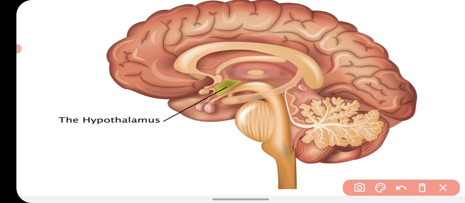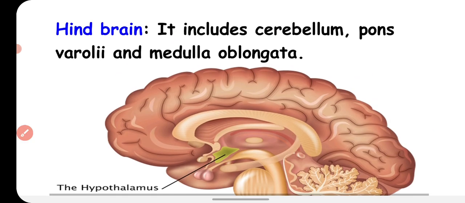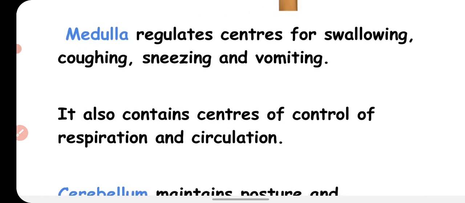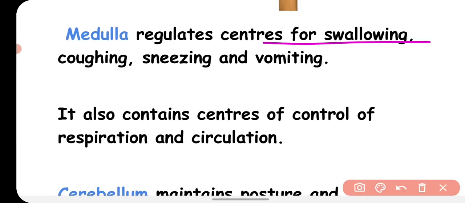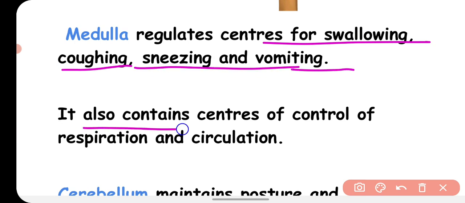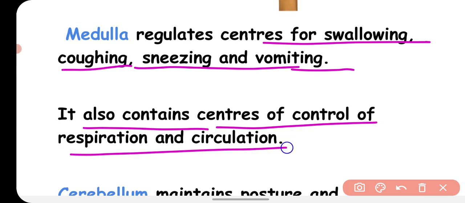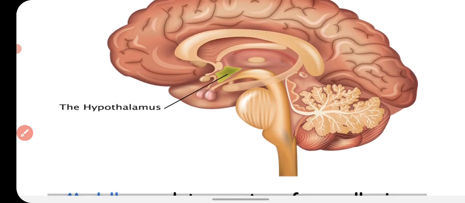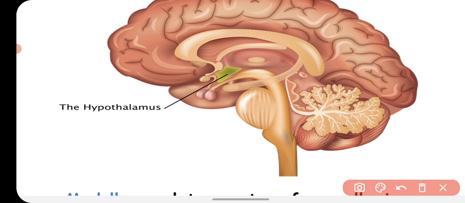Okay, so let's talk about the parts of the hindbrain. First of all, we'll talk about the medulla. Medulla regulates centers for swallowing, coughing, sneezing, and vomiting. It also contains center of control of respiration and circulation. The hindbrain is mainly responsible for involuntary actions.